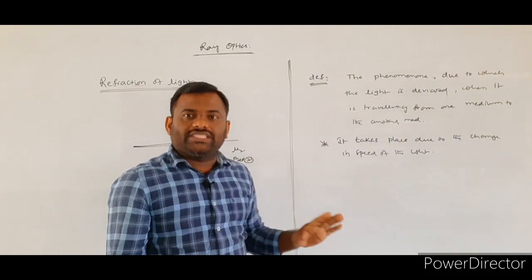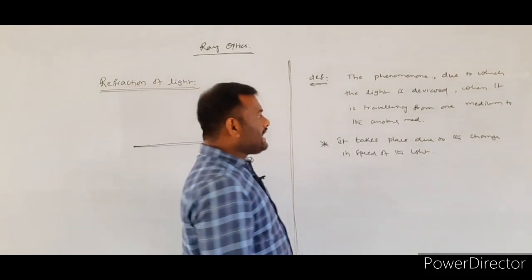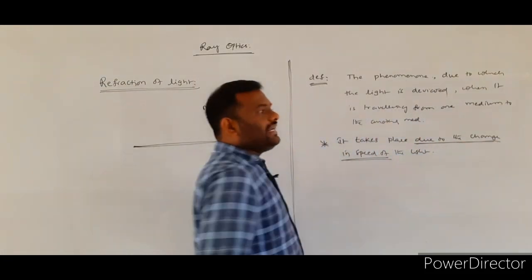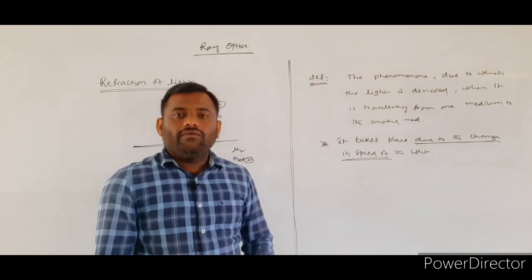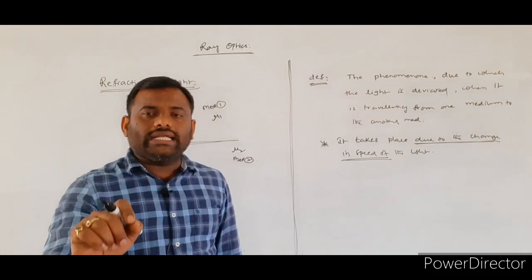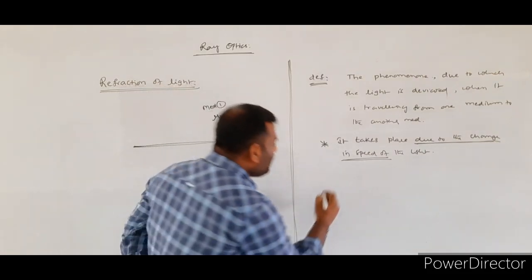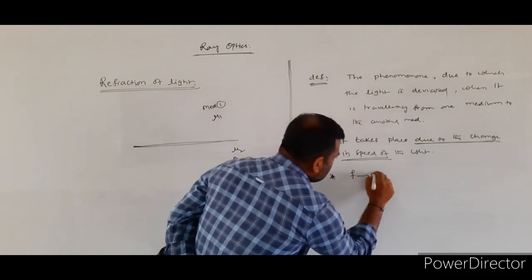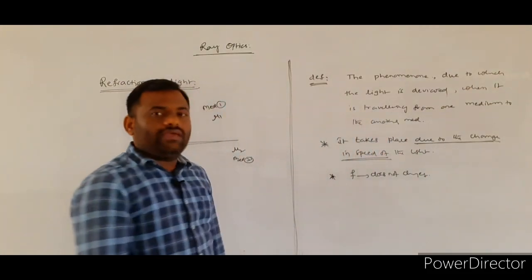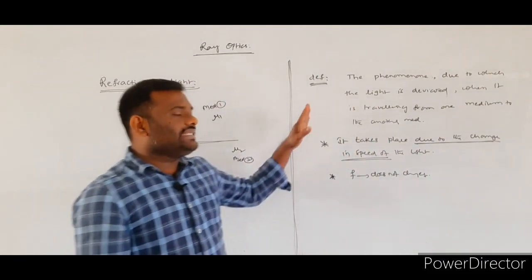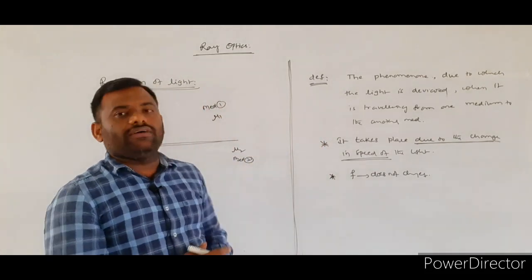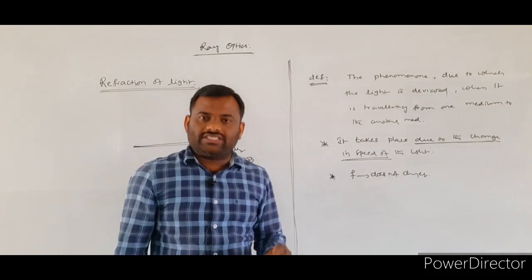In the case of the refraction, what we find, whenever the light is traveling from one medium to another medium, which physical quantity will change? Speed of the light will change. But whenever the light is traveling from one medium to another medium, one physical quantity of the light does not change. That is nothing but the frequency of the light. The frequency of the light does not change even though the speed of the light changes while it is traveling from one medium to another medium. So this is the definition of the refraction of the light.